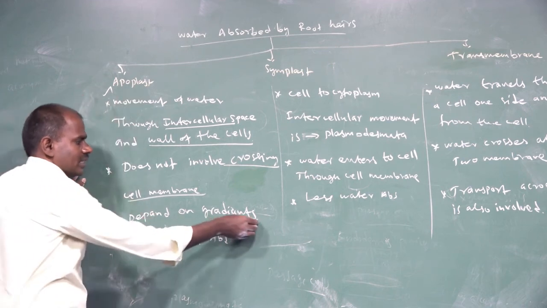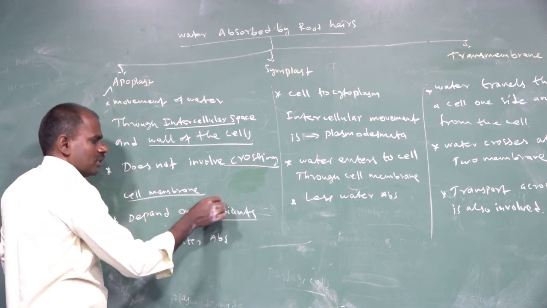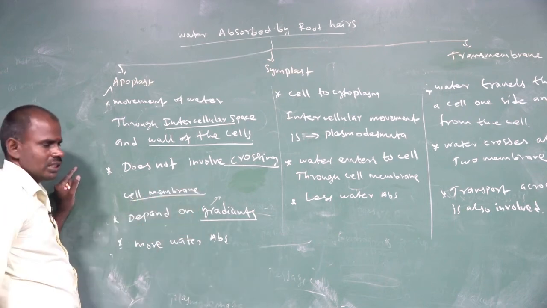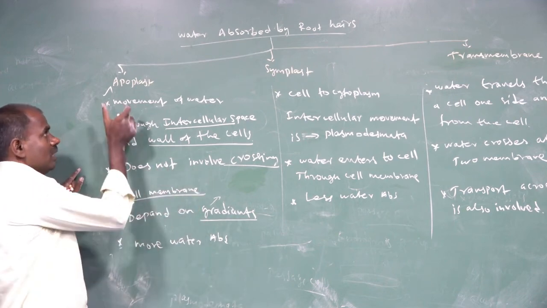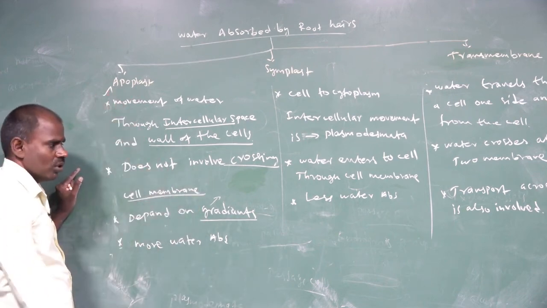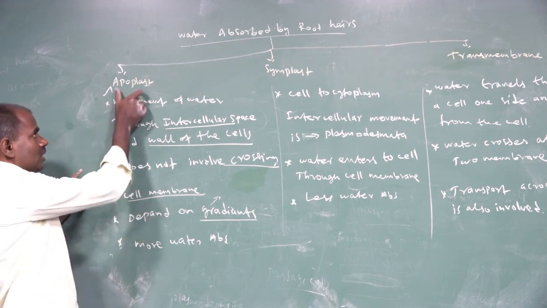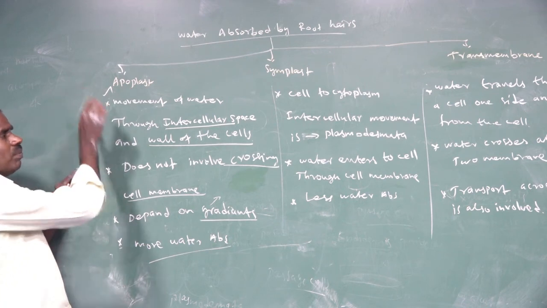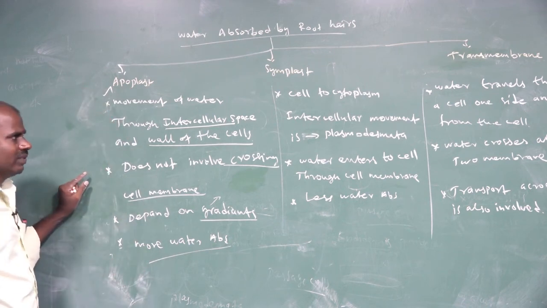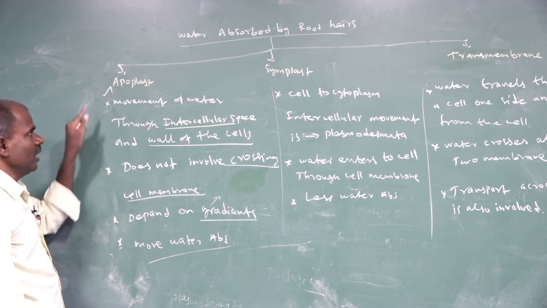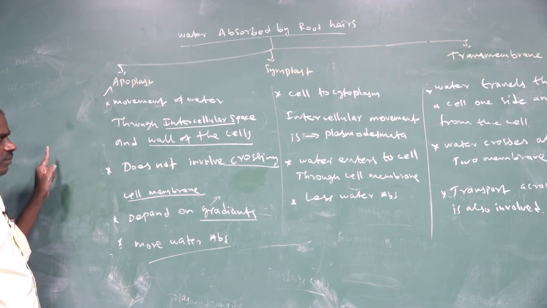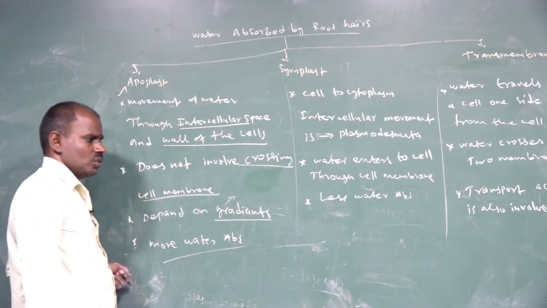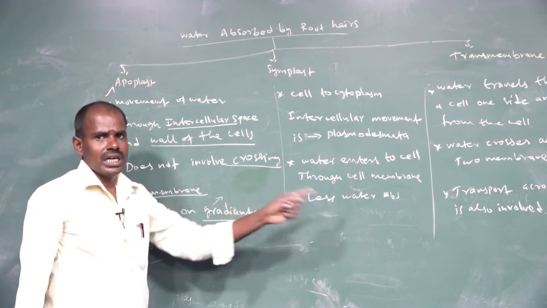It depends on gradients. The gradient means water moves from higher concentration to lower concentration with the help of a semi-permeable membrane. It involves passive absorption by osmosis. More water absorption happens through the apoplast pathway, from the root hair region to the xylem vessels.